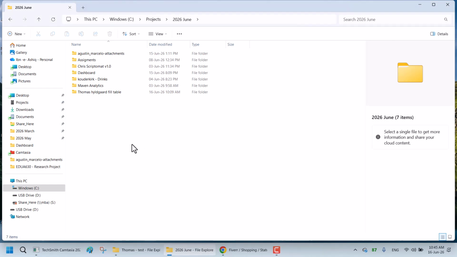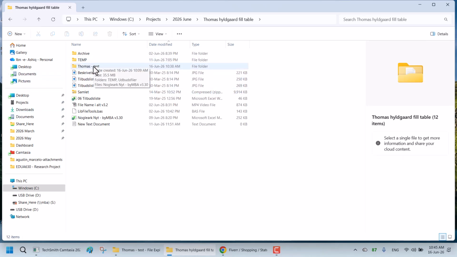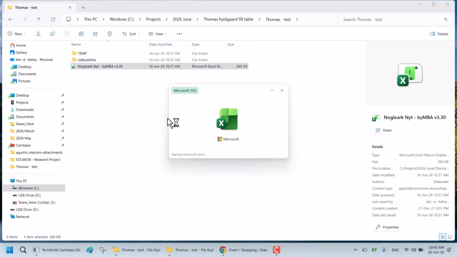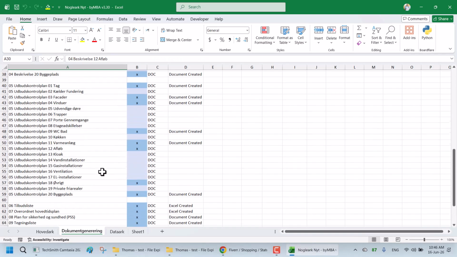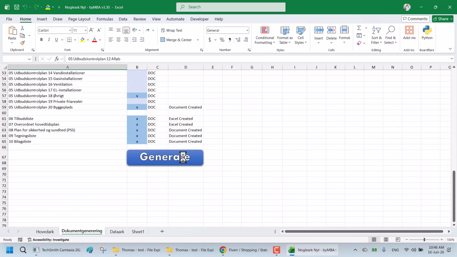Let me just quickly give you the idea of what is going on here. This folder of yours I have created on the C drive. This is not part of the OneDrive folder. I take all of your files within that folder. I make sure that I also cover this kind of files.